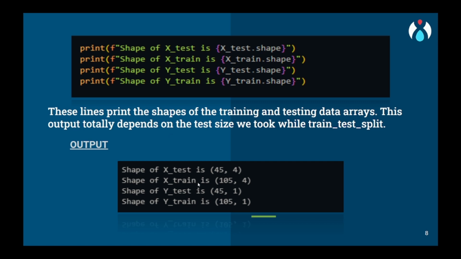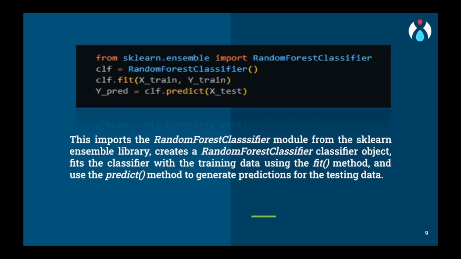Now we can see here that the training data is more and the testing data is less. So we can say that the train test split has done its work properly. Now this is the main part where we will import random forest classifier from the ensemble library, and we will assign this model to a classifier, and we will fit the classifier with the training data. Now on the basis of this model, we will predict the values of y_pred using the X_test.